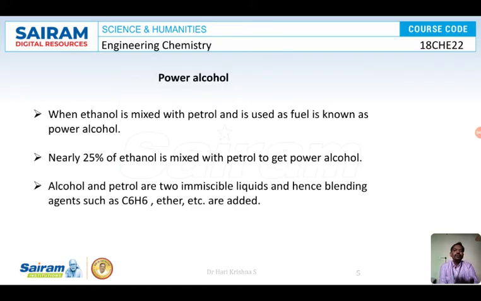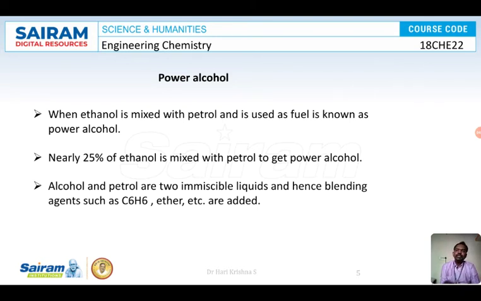So instead of using petrol or diesel, we can use some other fuel called power alcohol. Alcohol by itself can be used as a fuel, but it is highly combustible. We cannot use alcohol directly as a fuel, so for that, some engine changes can be used. When ethyl alcohol is mixed with petrol and used as a fuel, it is known as power alcohol.